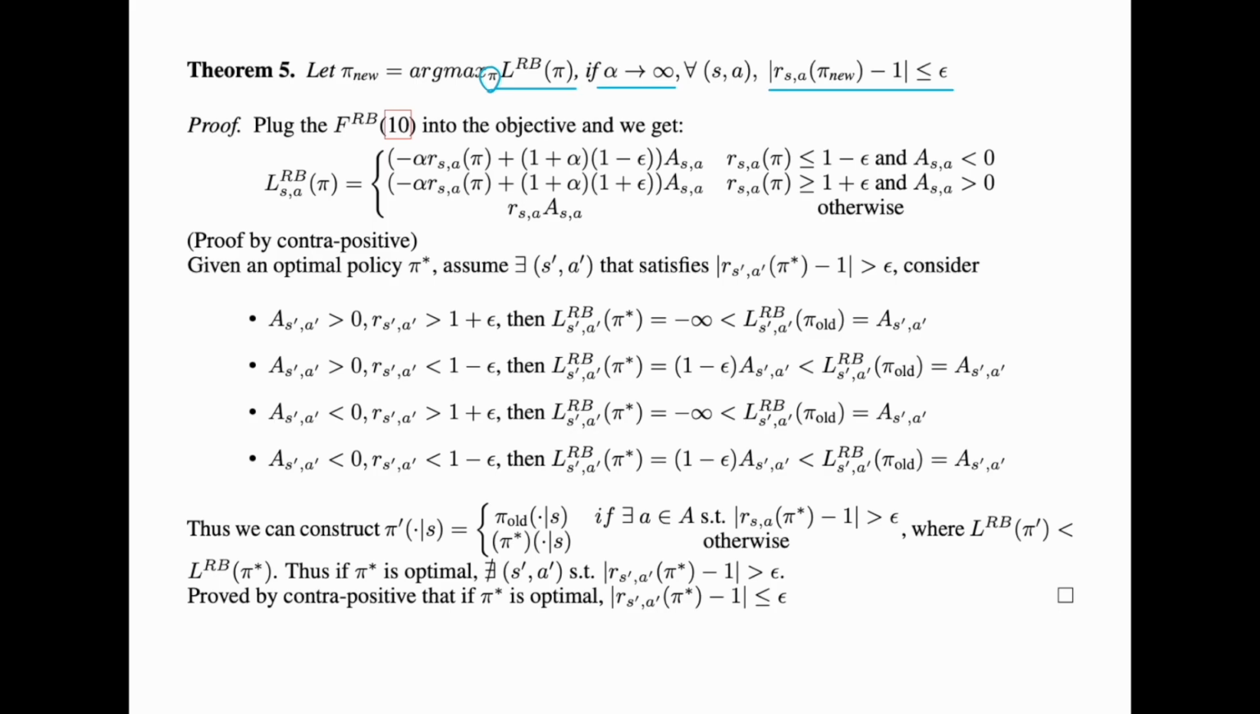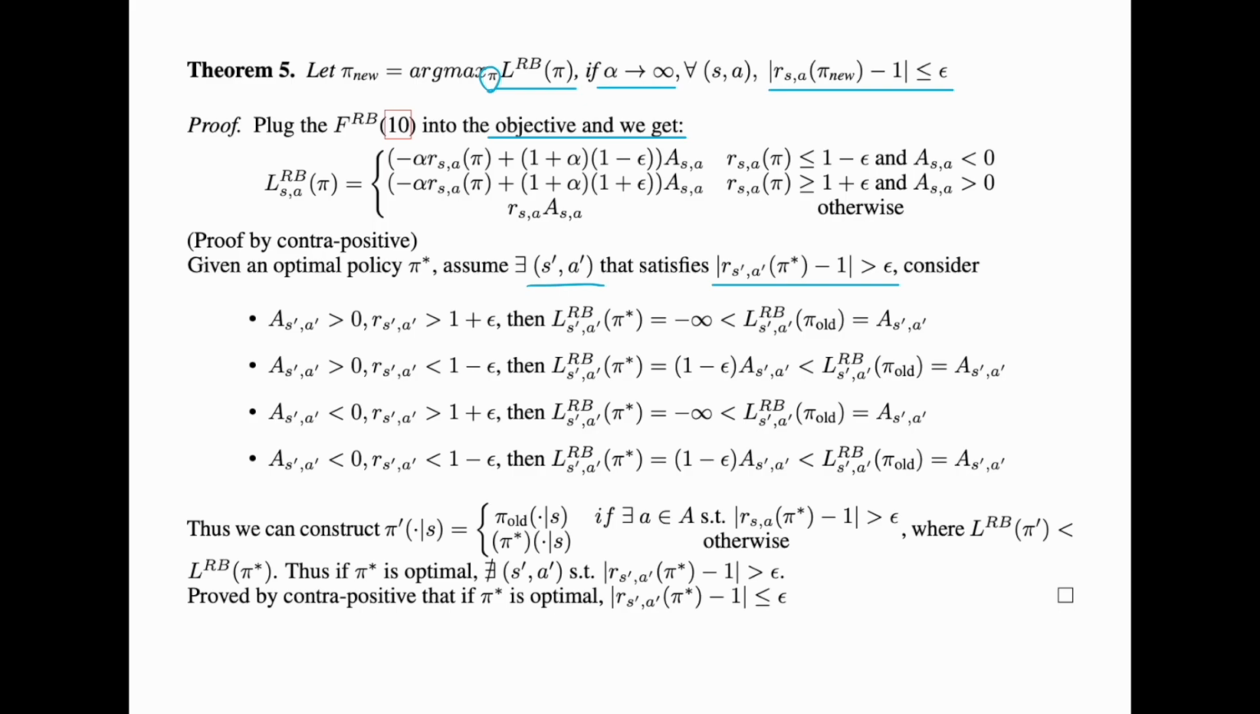So let's plug the rollback function into the objective. Now we obtain the new objective that we want, and it is easier for proving. So we're going to prove by contrapositive. Given an optimal policy pi star, assume that there exists a state action pair whose likelihood ratio is out of the clip range. There are 4 cases, since there are 2 options, each being positive or negative.